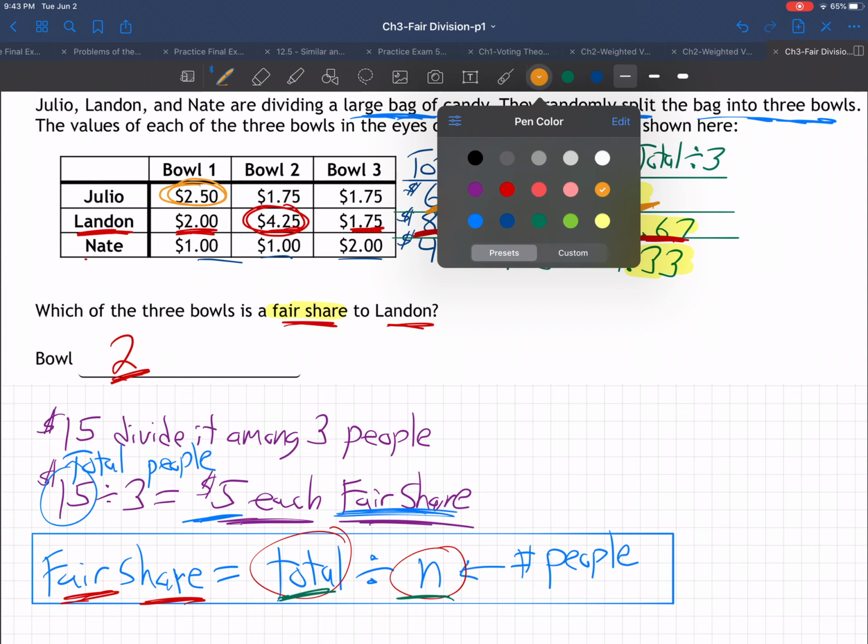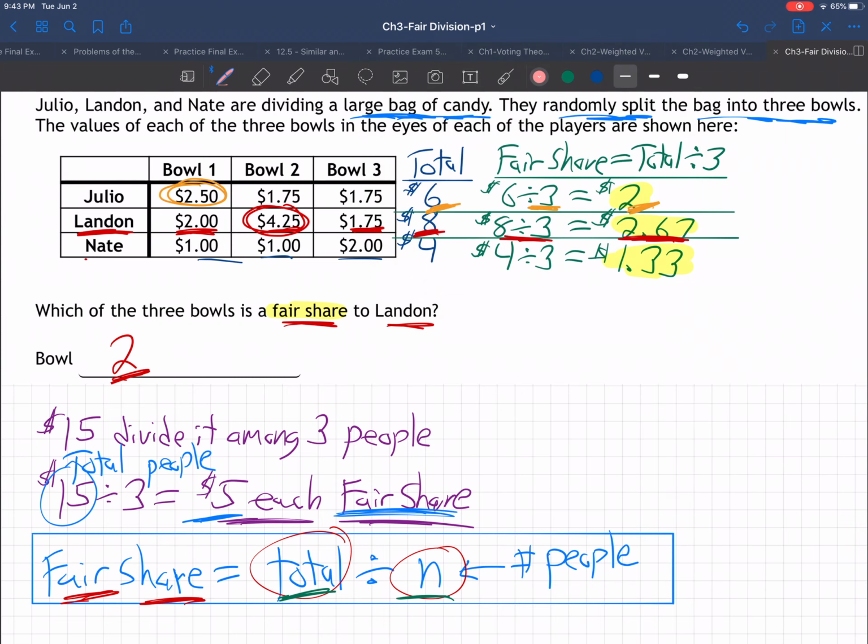And then finally, the last one is going to be Nate. Nate thought $4 was the total value of all the candy, divided by 3 people. $1.33 is a fair share. So for him, that would just be bowl number 3, that's $1.33 or more. So basically, if we gave Julio bowl 1, gave Landon bowl 2, and gave Nate bowl 3, they would all feel that they got a fair share of the candy based on how they valued the candy.